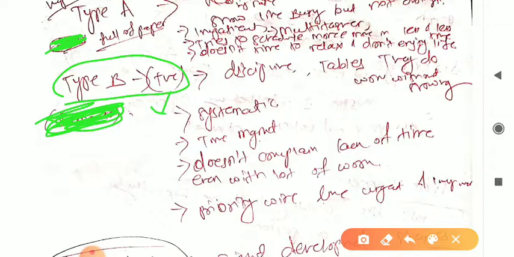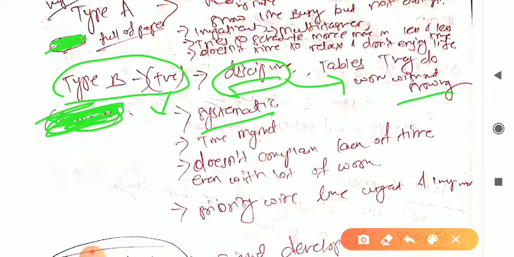The next one is a person who has discipline. They do work without showing. That means he is of disciplined nature, he will do the work efficiently without showing, right? The next one is systematic: once one is completed, the next one will be scheduled, one by one. That's why he is also able to complete all the work in less time.